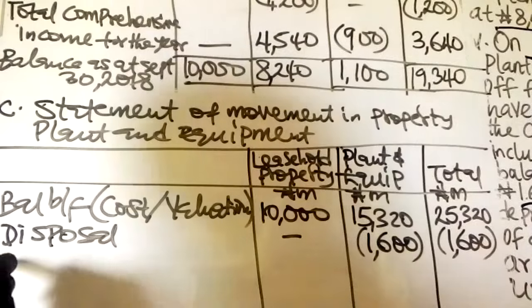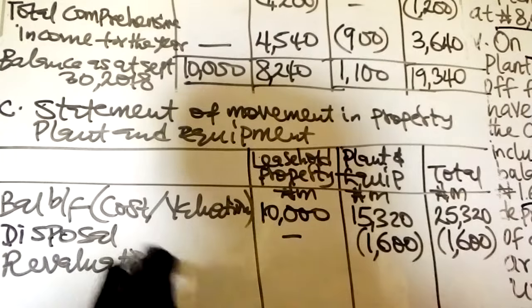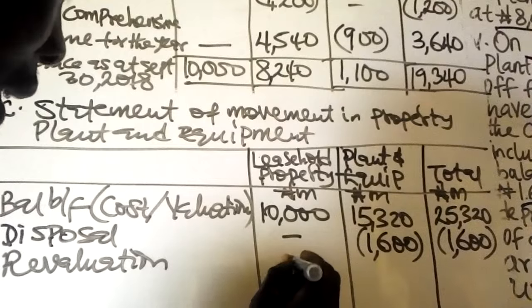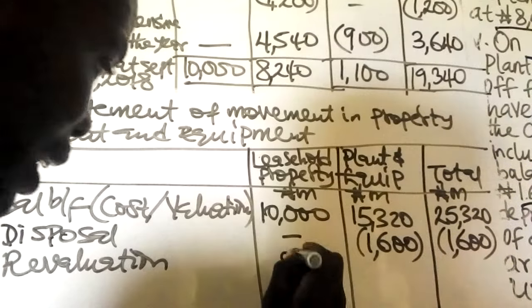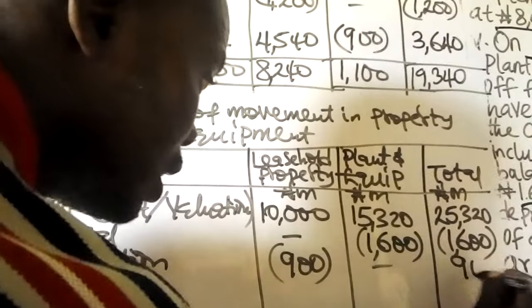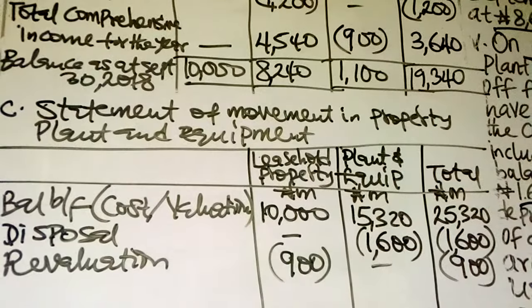Then we have revaluation. We have a revaluation deficit as calculated the other time. The asset that was revalued is the leasehold property, and we had a deficit of 900. Because it is a deficit, that is why I'm subtracting it.